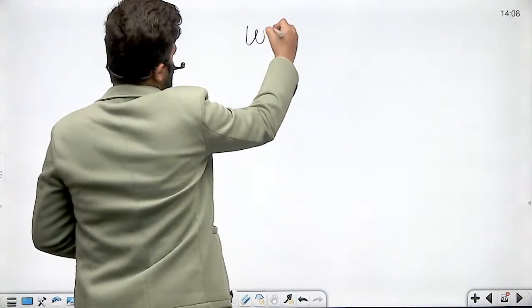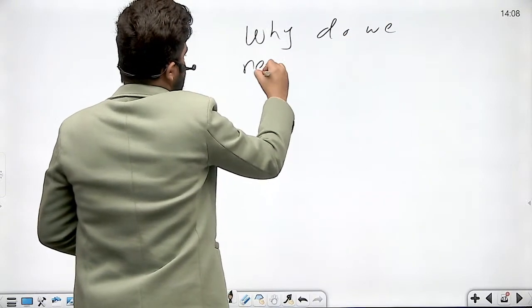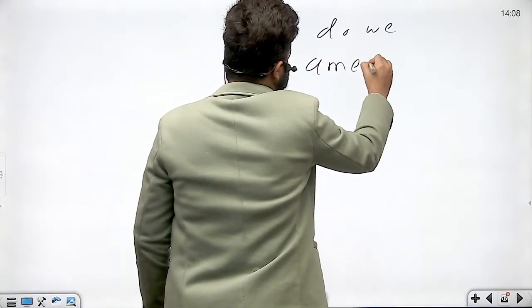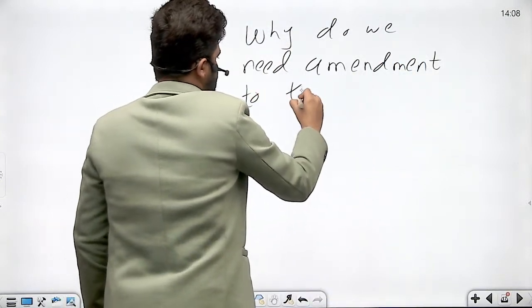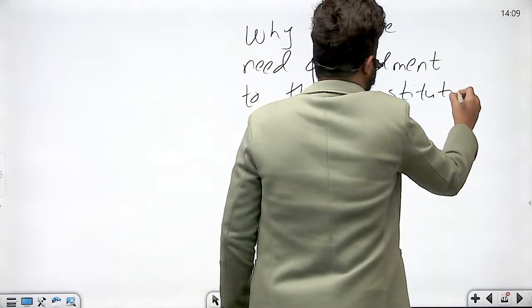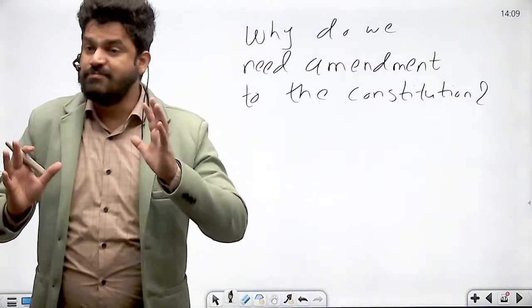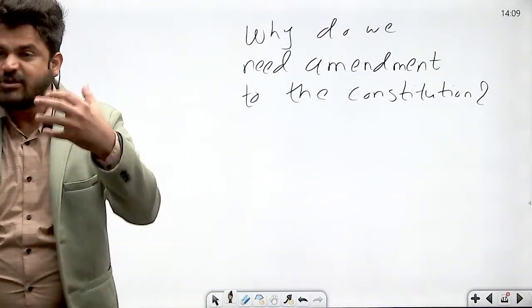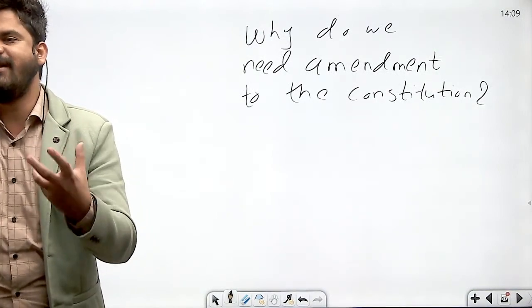Now this is about Article 368. Now the question is, you might ask, why do we need amendment to the Constitution? After all, the Constitution was made by those people who were committed towards the welfare of India.